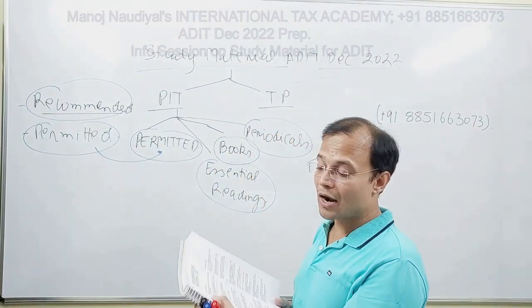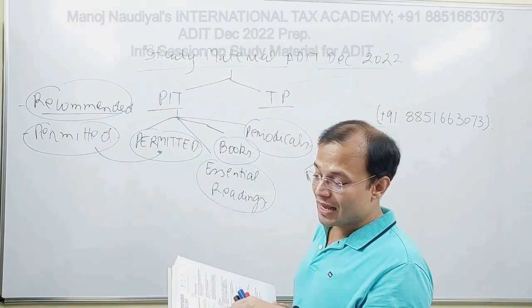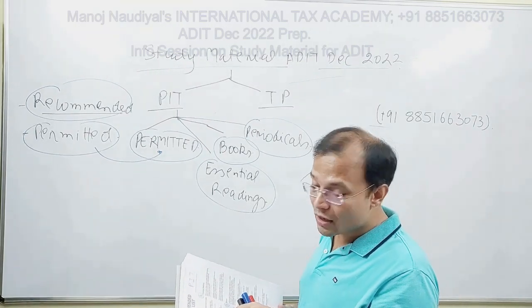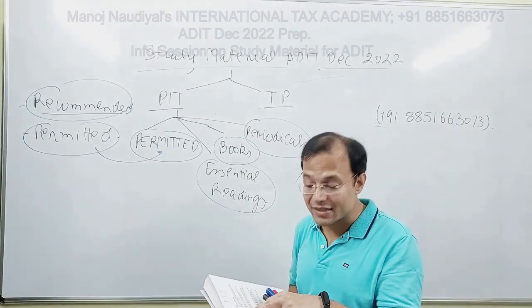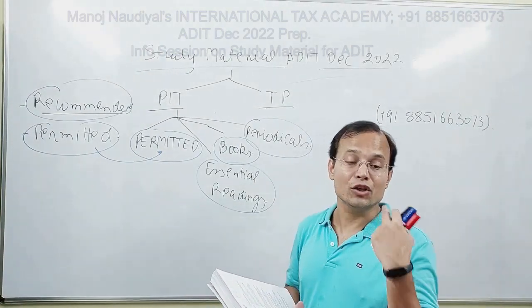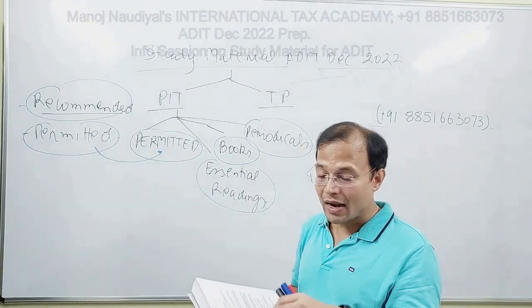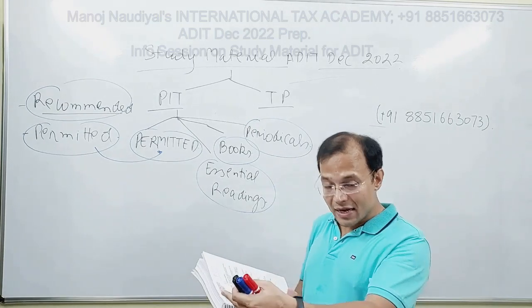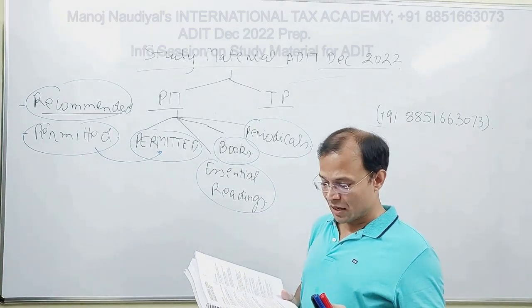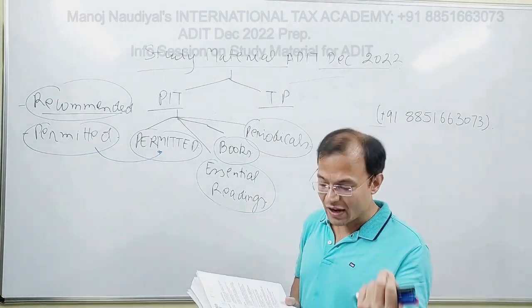Permitted texts are known as permitted texts as the candidates may take, quote unquote, a copy of the following texts only into the examination. And then it gives you how many? It gives you five books.